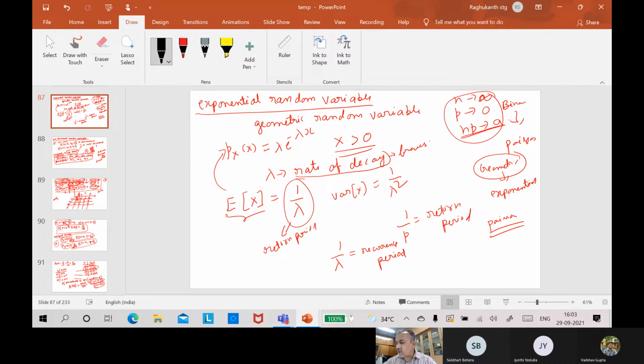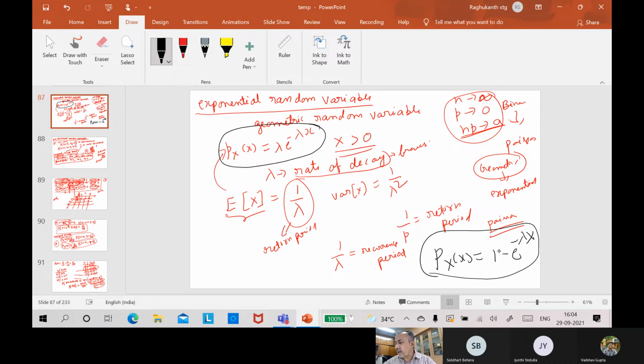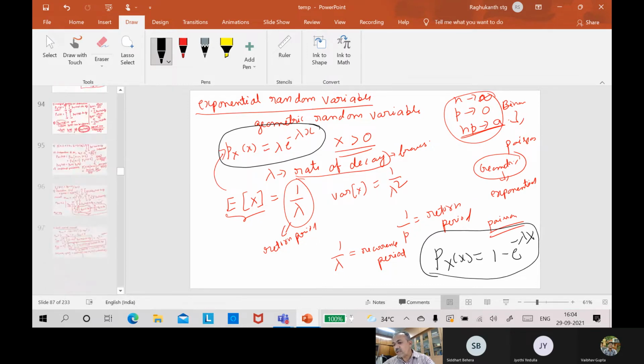So in the Weibull distribution also, if you remove the shape, this is the exponential probability density function, lambda e to the power of minus lambda x. The distribution function, P X of x, you have to integrate that value. So that will be 1 minus e to the power of minus lambda x only. You followed? If I differentiate this expression, the 1 goes, and the minus minus gets cancelled, so lambda into e to the power of minus lambda x.